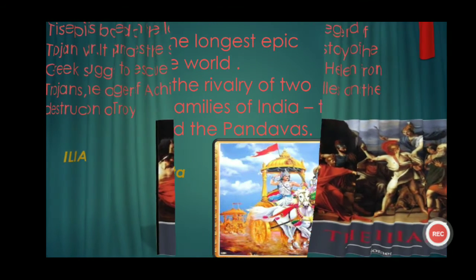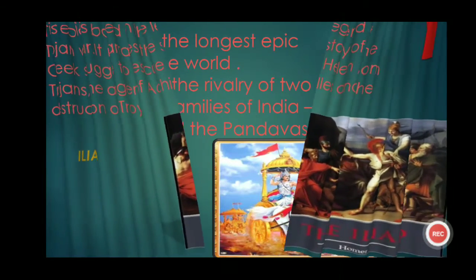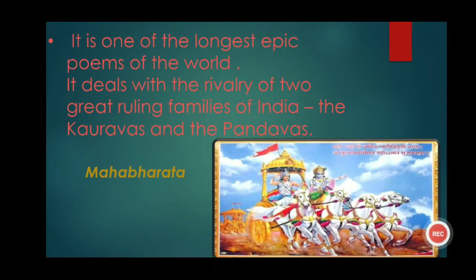The next one is, it is one of the longest epic poems of the world. It deals with the rivalry of two great ruling families of India, the Kauravas and the Pandavas. And I hope you know about this epic. The name of this epic is Mahabharata. Mahabharata tells us the struggle for the throne of Hastinapur, that is a city of Uttar Pradesh.